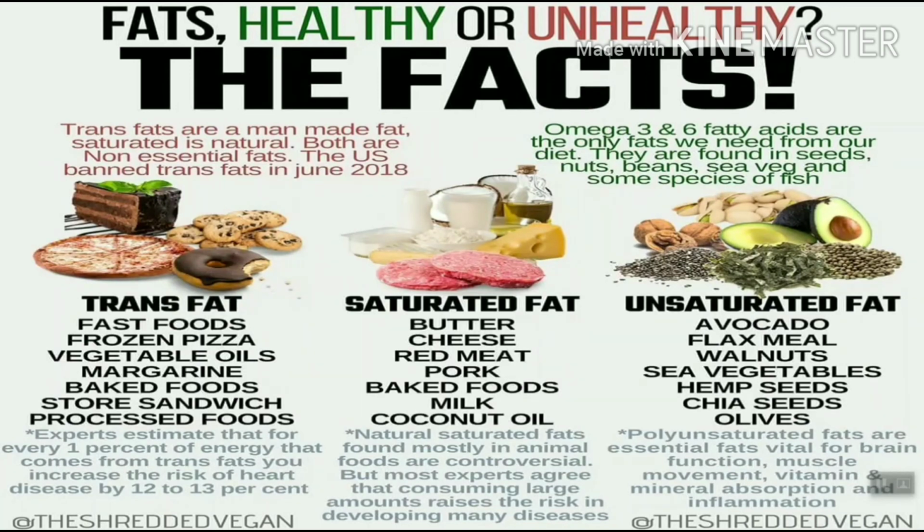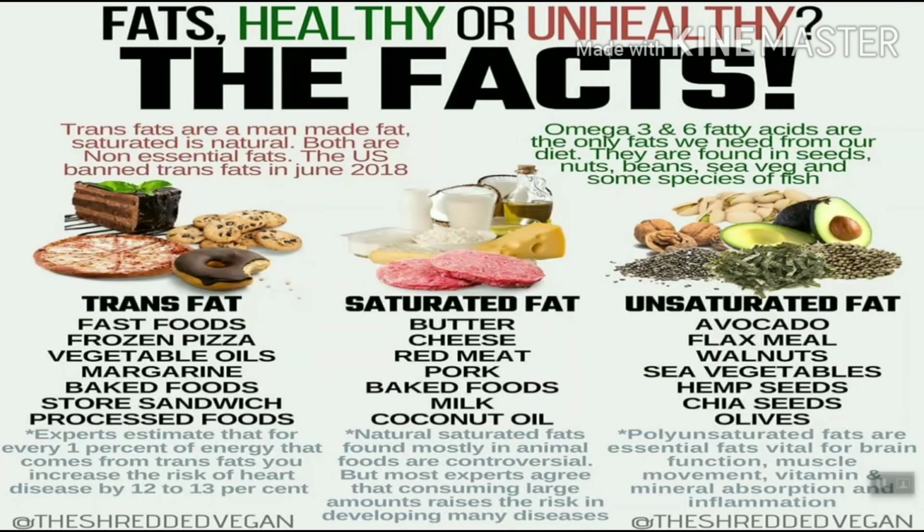Let's consider the second one, saturated fat. These are highly present in butter, cheese, red meat, pork, baked foods, milk and coconut oil. Natural saturated fats found mostly in animal foods are controversial, but most experts agree that consuming large amounts raises the risk of developing many diseases.